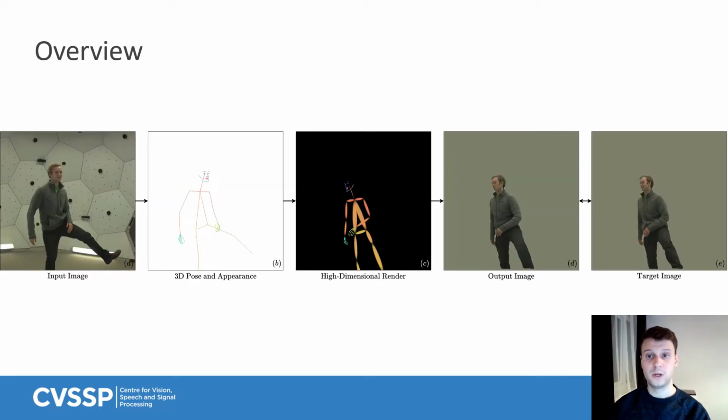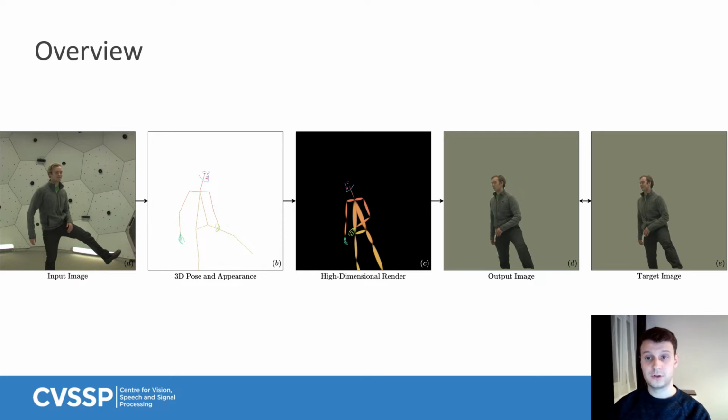First, we localize the human joints in three-dimensional space and simultaneously estimate the appearance of the body parts forming the skeleton. The appearance vectors are high-dimensional, and for visualization purposes we represent them using a color palette, as you can see in figures B and C. We transfer this information to a novel view and begin the synthesis process of the output image.